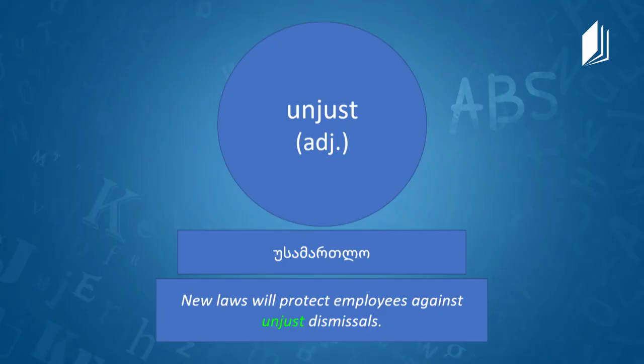Okay. Unjust, it's an adjective. In Georgian it means usamartlo. And here is an example. New laws still protect employees against unjust dismissals. Okay? Very unfair. Very unfair. And now let's move on.